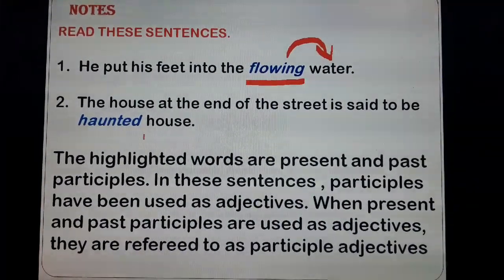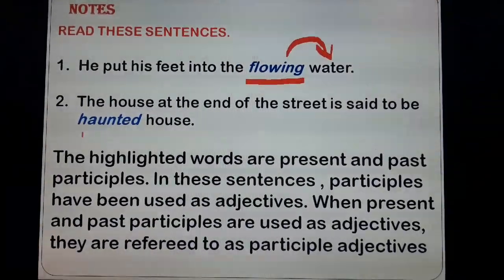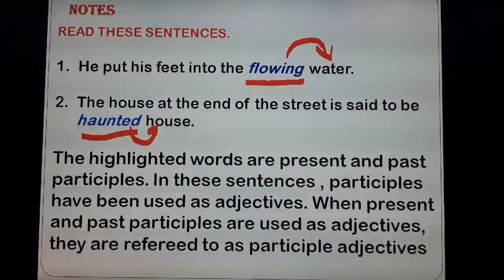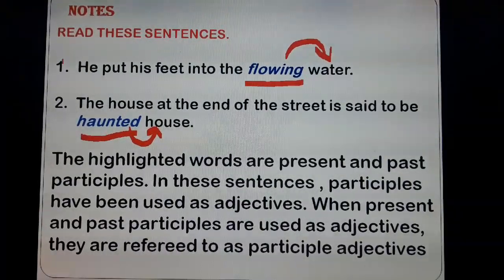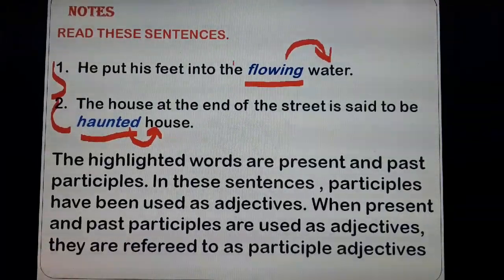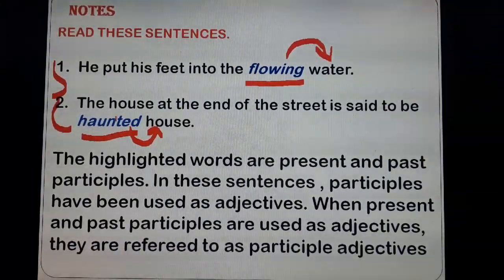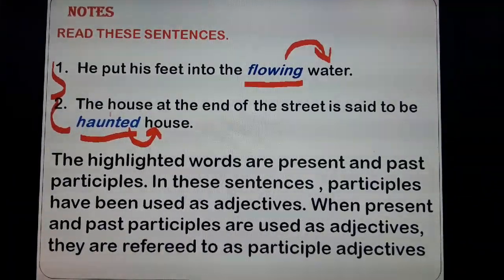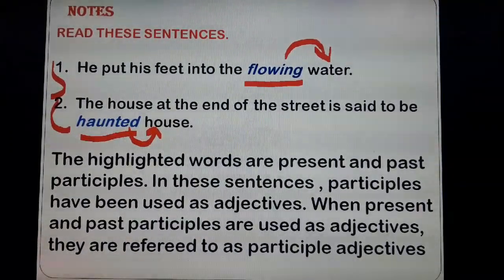Again in the second one, the house at the end of the street is said to be a haunted house. What kind of house? Haunted. So, haunted is an adjective since it is speaking about the noun house. But the difference between those two sentences is that the first one is a present participle and the second one is a past participle. Past participle means here we are using the third form of the verb, like haunt, haunted, the third form of the verb.